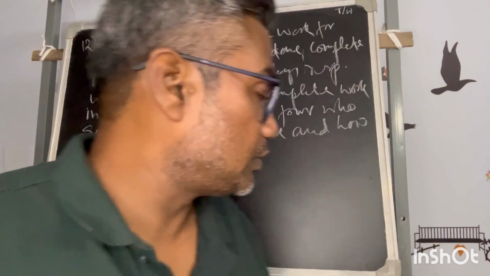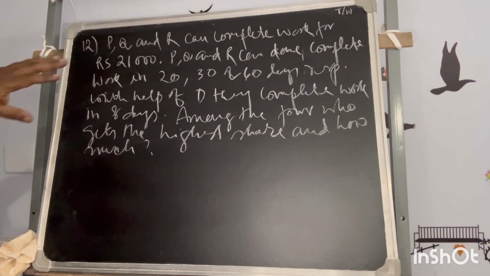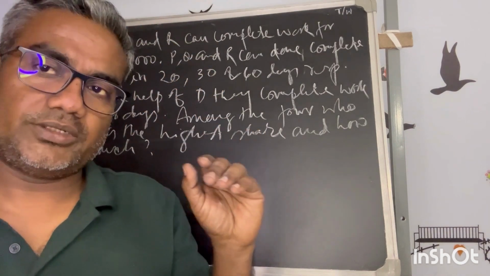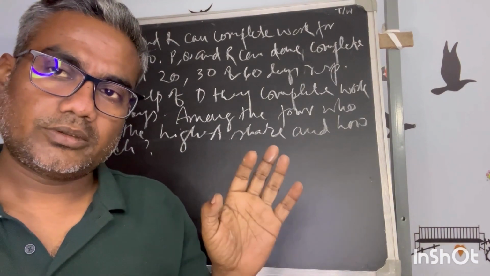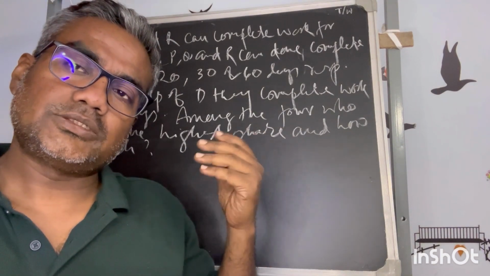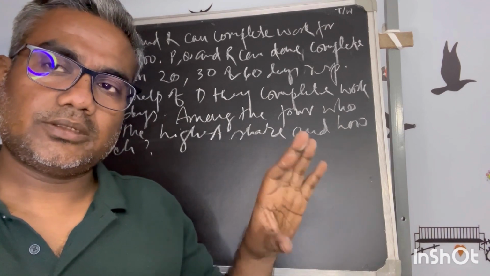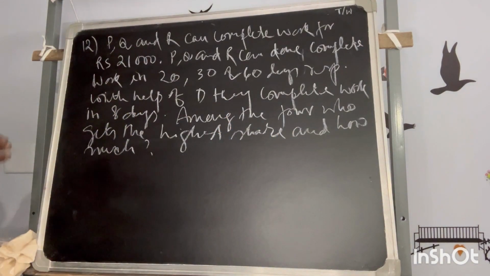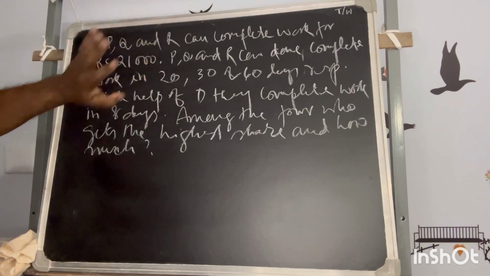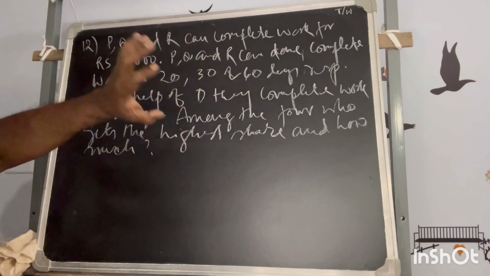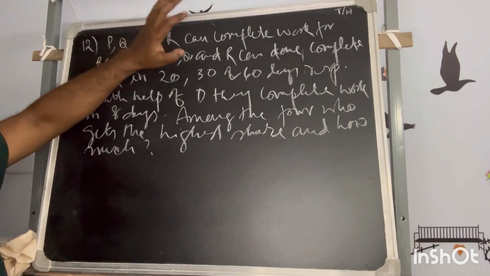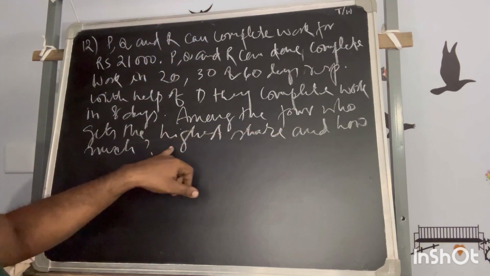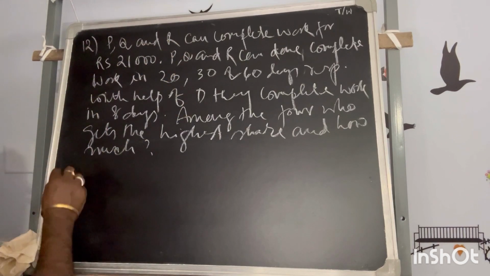Okay, fine. Now we know the wages are divided in the ratio of their work done, or you can say the ratio of their rate of work. So now we have to find the rate of work of all four. Then if I divide it, from there we can easily tell who gets the highest share, and how much.